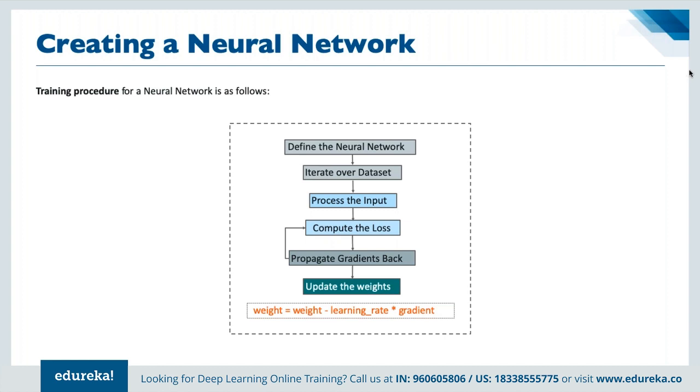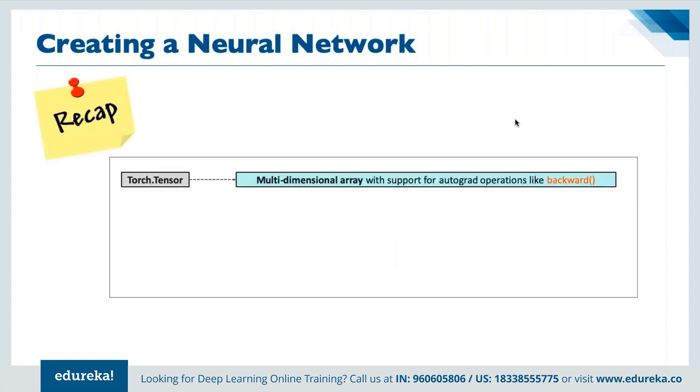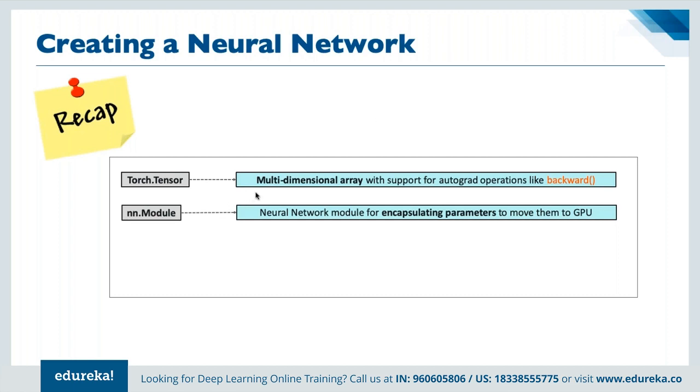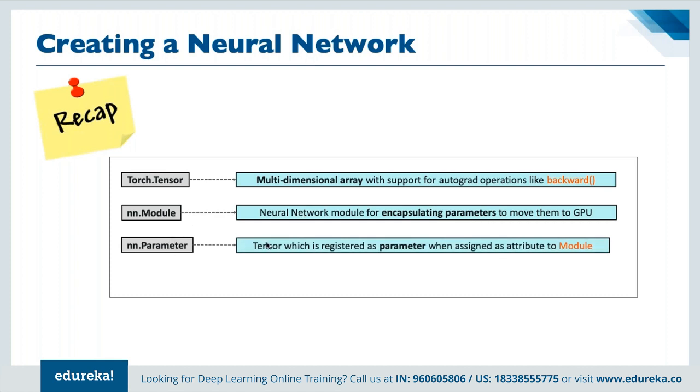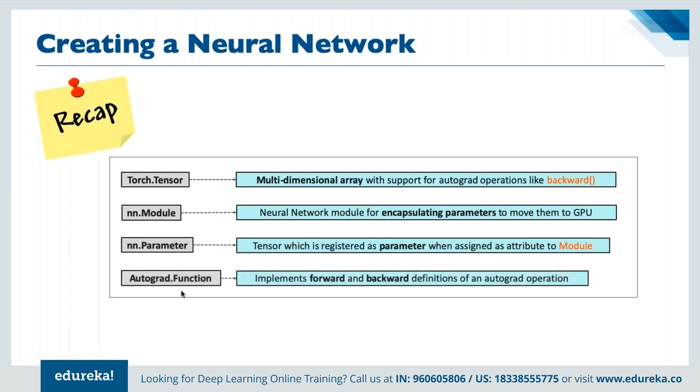As part of the entire process for creating the neural network, first of all we have torch tensor. It is simply a multi-dimensional array with support for autograd operations, like backward. Then we have the NN module, a neural network module for encapsulating parameters. Then we have parameter, which is simply a tensor registered as a parameter. And then we have the autograd function, which helps us implement forward and backward definitions as part of the autograd definition altogether.